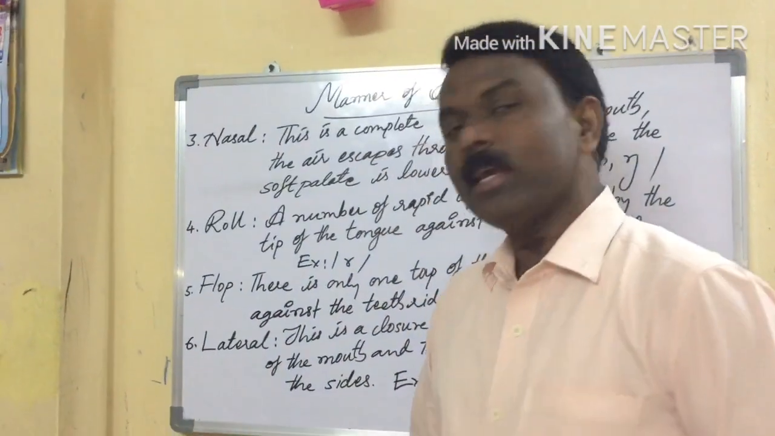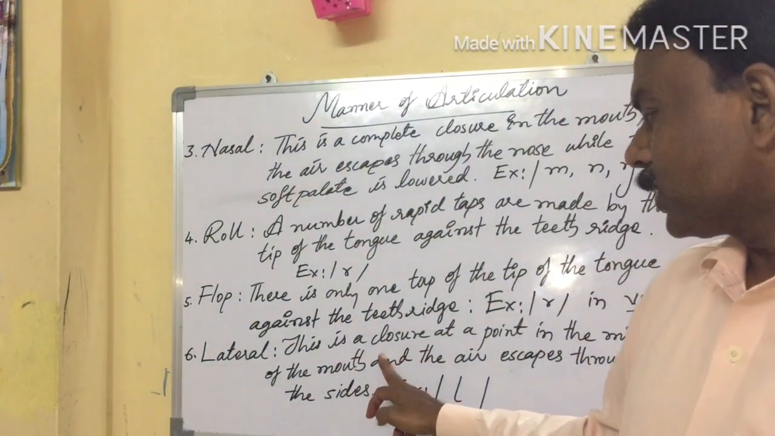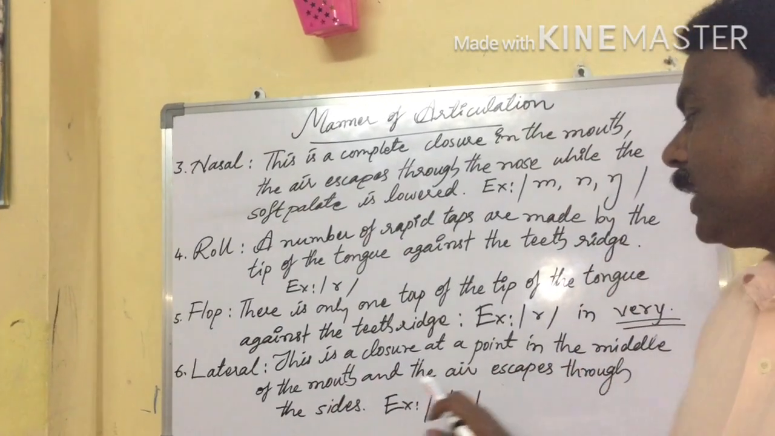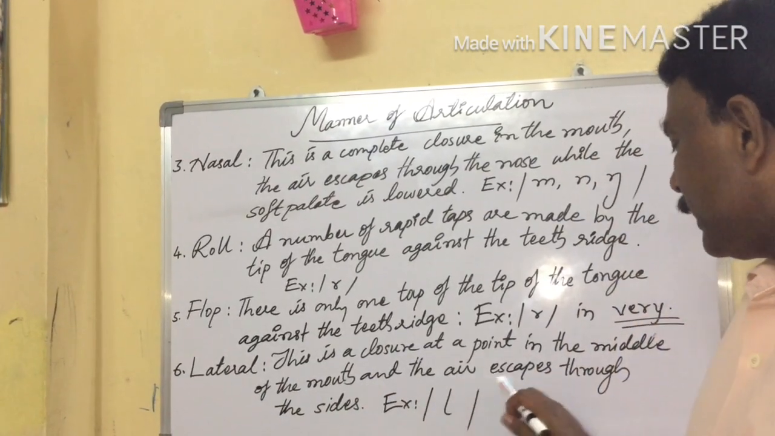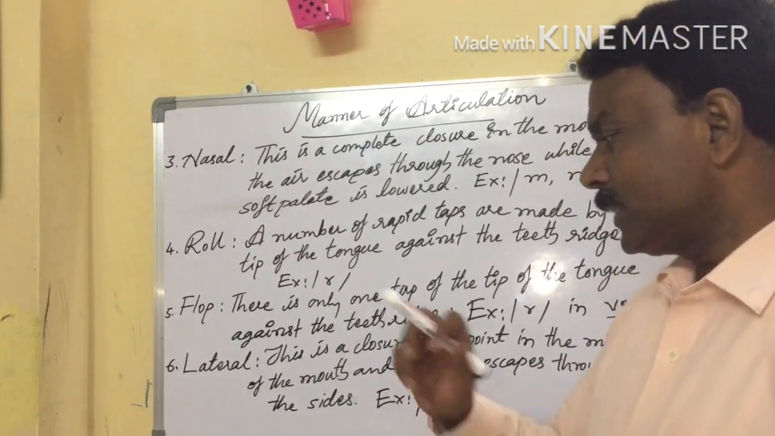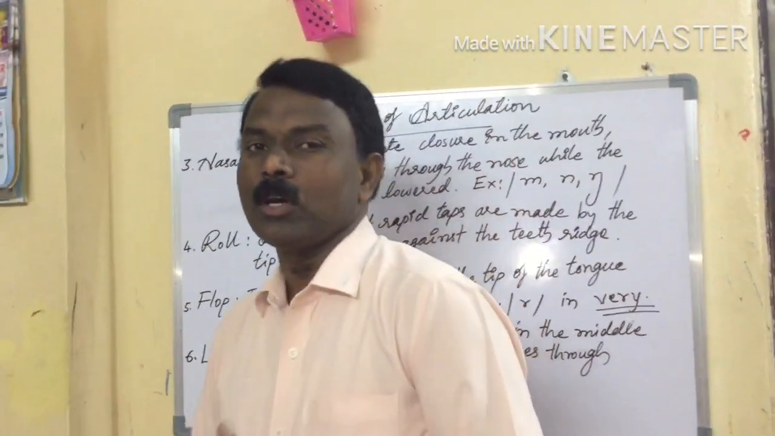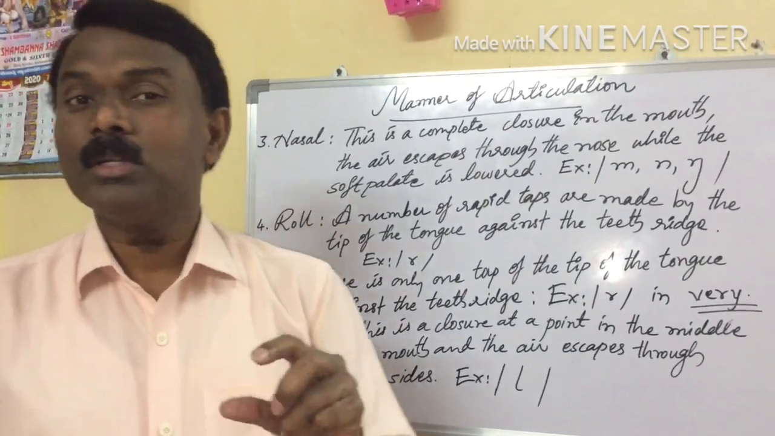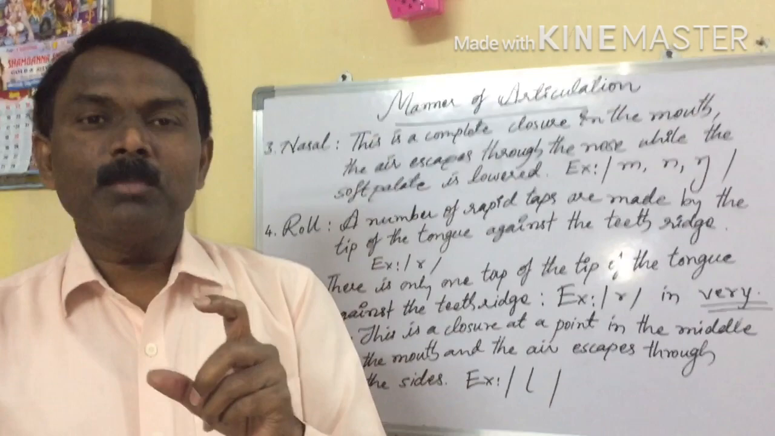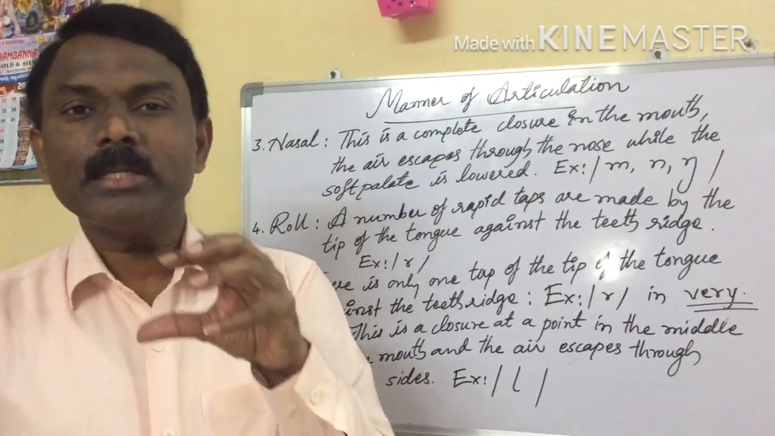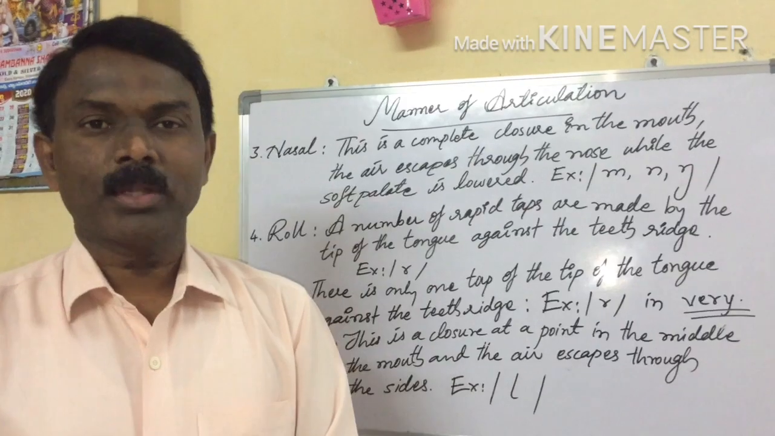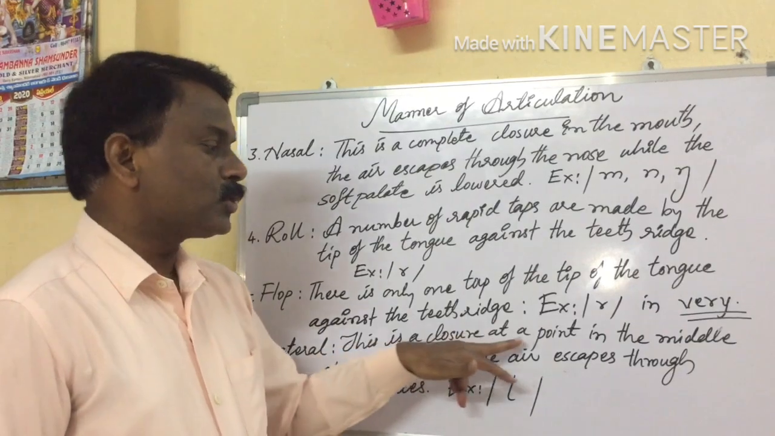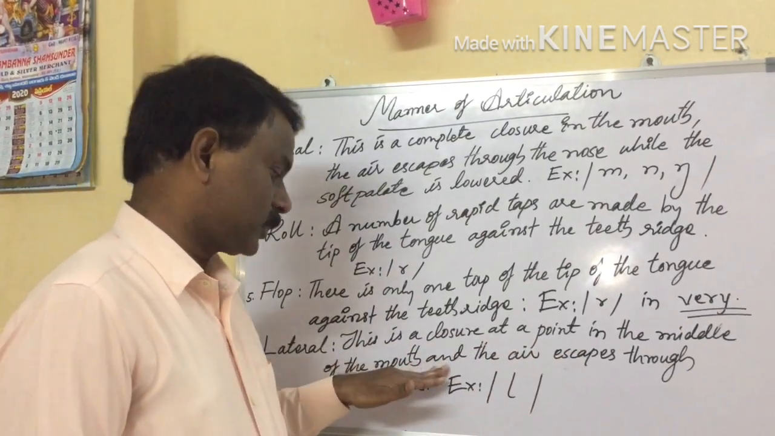Lateral. See here, lateral. This is a closure at a point in the middle of the mouth, and the air escapes to the sides. First of all, what is the sound called lateral? The la sound. While producing the la sound, what is going on in our mouth? There is a closure at a point in the middle of the mouth.